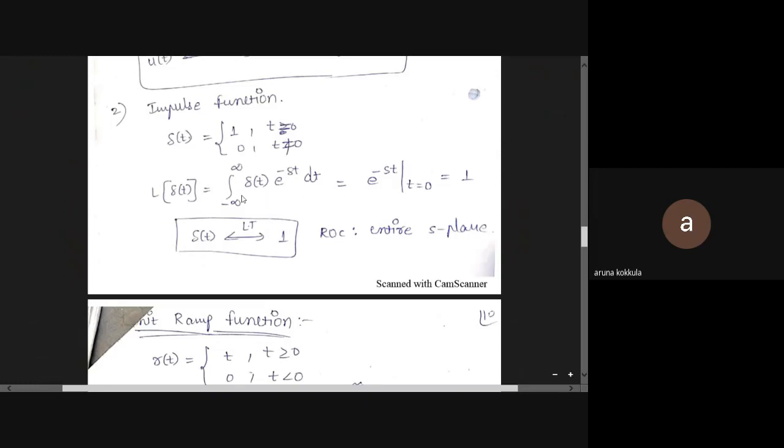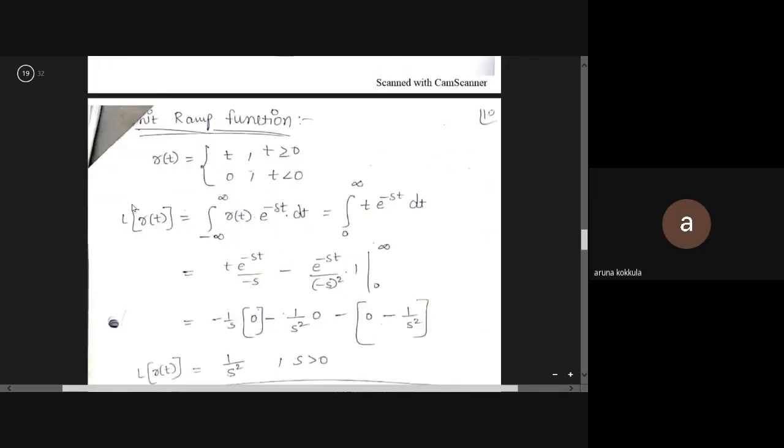One property of the impulse function is that any function multiplied by the impulse is defined only where the impulse is defined. So delta(t) is defined at t equal to 0, and e^(-st) is also evaluated at t equal to 0. Substituting t equals 0, e^0 is equal to 1. So the Laplace transform of delta(t) is equal to 1. The ROC is the entire s plane.